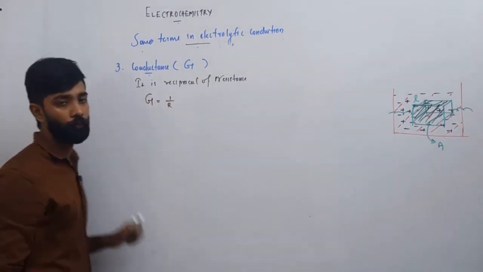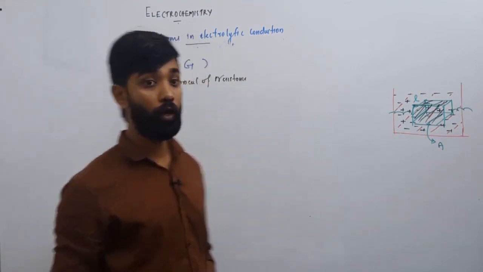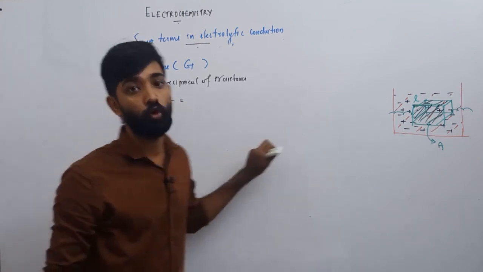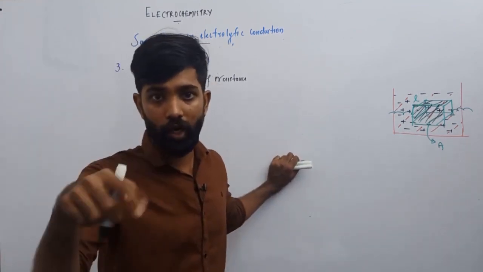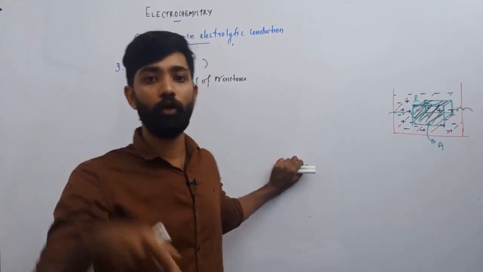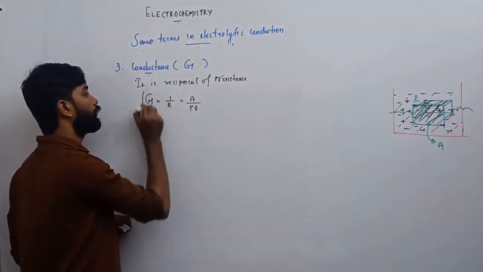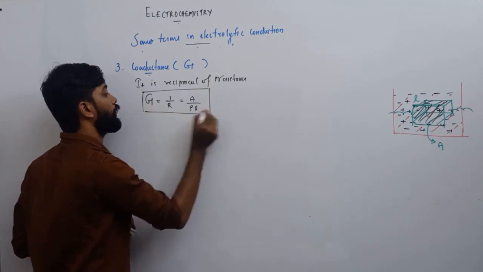So conductance G is 1 by R. And we know that R equals rho L by A, so 1 by R is A by rho L. So conductance G is equal to A by rho L. Ready?